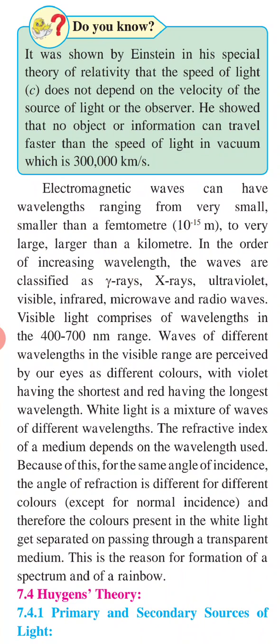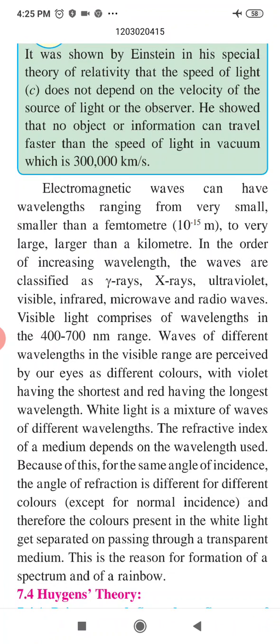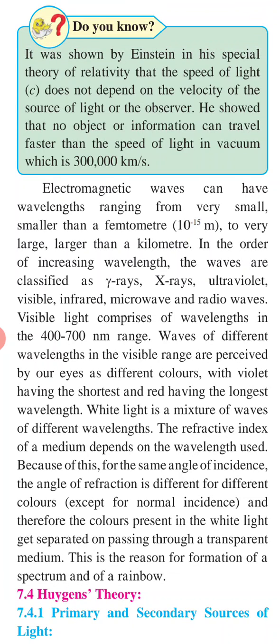Visible light comprises wavelengths in the range of 400 nanometers and above. Waves of different wavelengths in the visible range are perceived by our eyes as different colors, with violet having the shortest and red having the longest wavelength.